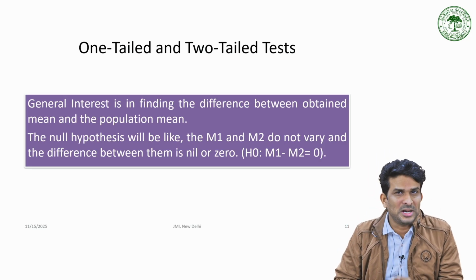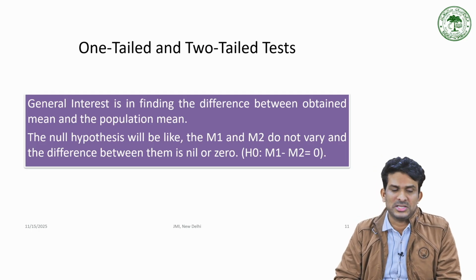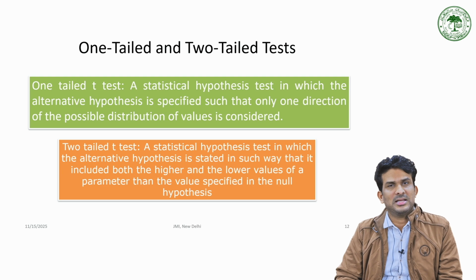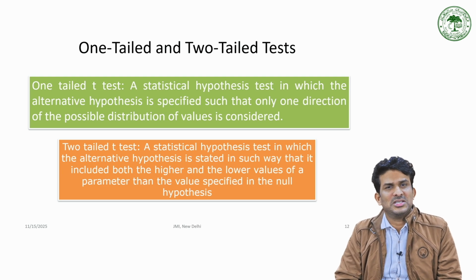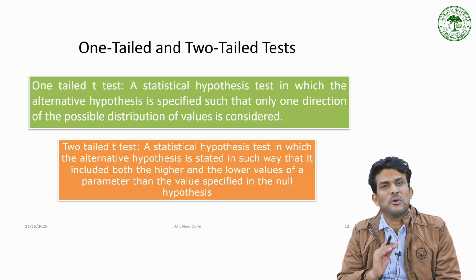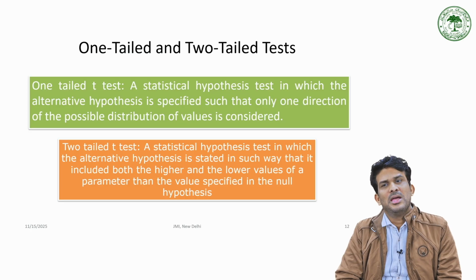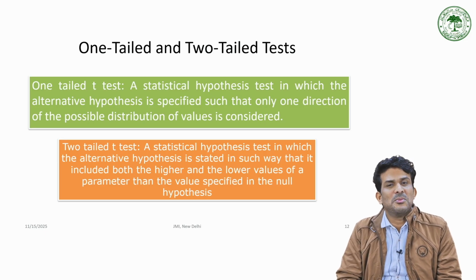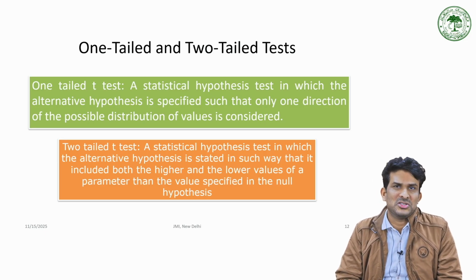One is the one-tailed and the other is the two-tailed test. What is it and how can we mention that? A one-tailed test is a statistical hypothesis testing system in which the alternative hypothesis is specified such that only one direction of the possible distribution of values is considered.